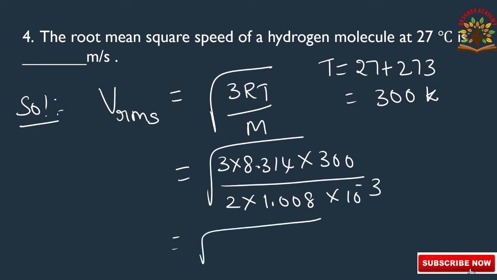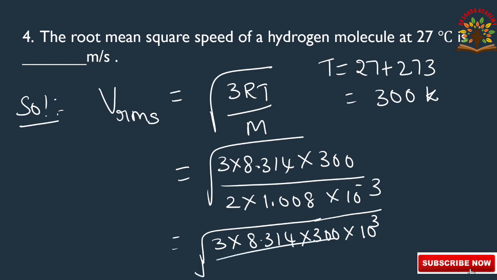Root of this complete value: 3 into 8.314 into 300, and here 10 to the power of plus 3, that is 10 cubed, by 2 into 1.008.